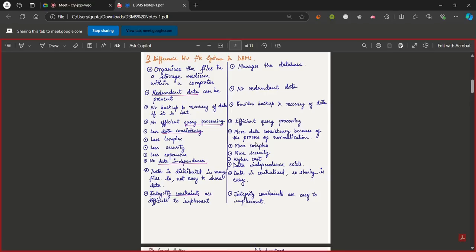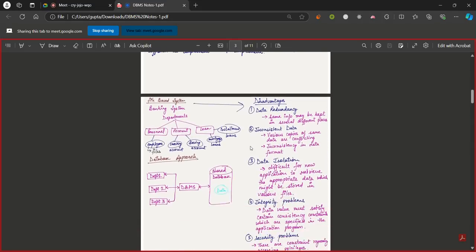It provides us data consistency, that is, our data doesn't get updated or hacked without permission, and we can efficiently access it, process the data, keep backups, and there are multiple advantages over it.